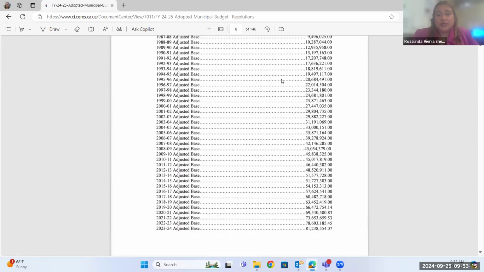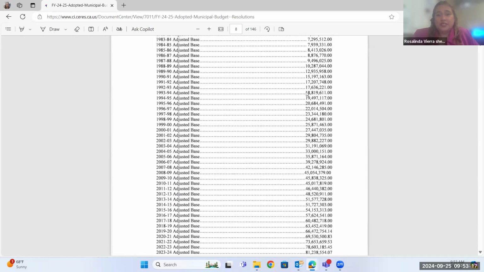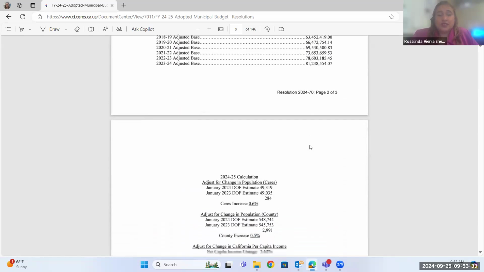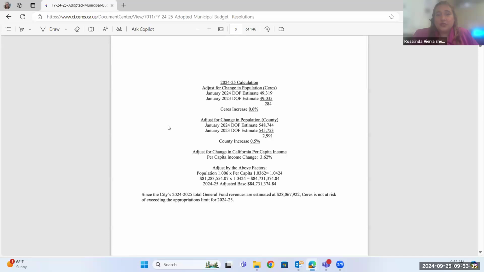Then you can see the amounts and how they've adjusted, sometimes dramatically, but in this book they've gone up each year. And then this is just going to be the calculation.